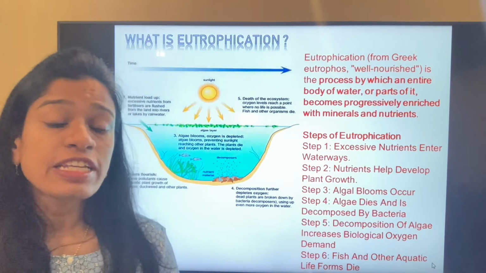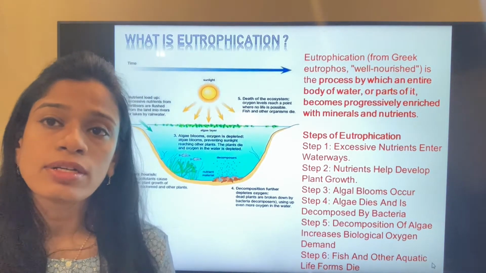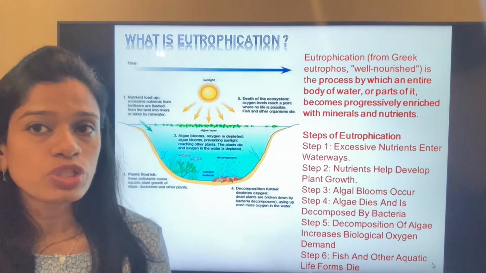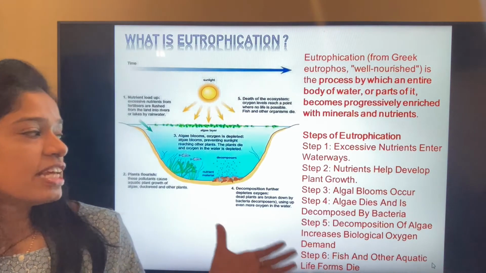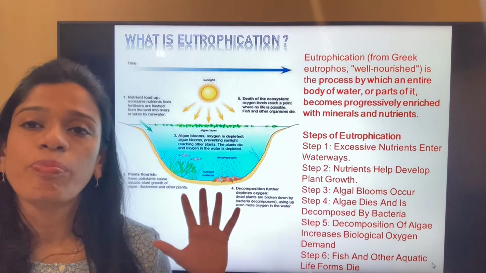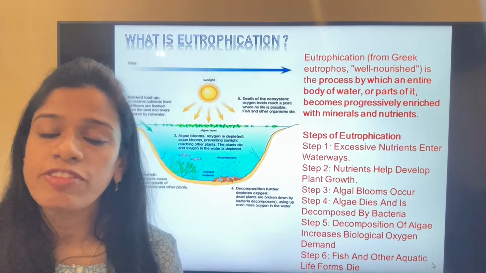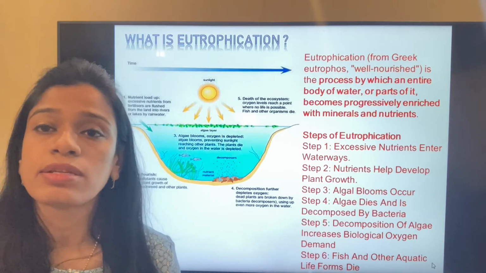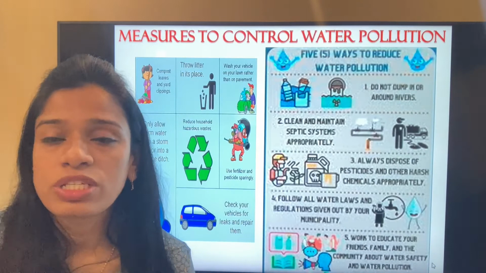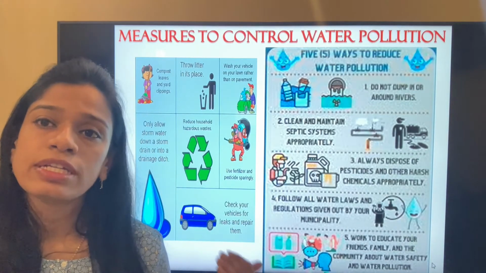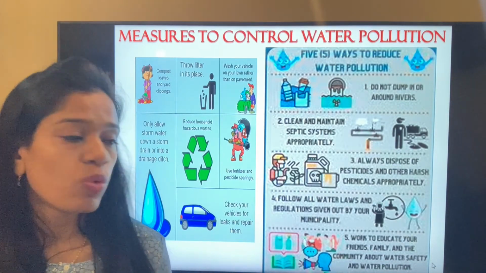So this is a very serious problem that occurs due to water pollution, which we must always remember. It makes the water unfit, and even kills the organisms living inside water. Now, what are the measures that we can take to control water pollution?